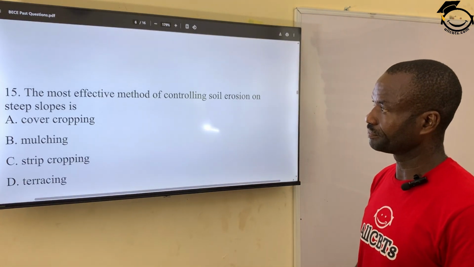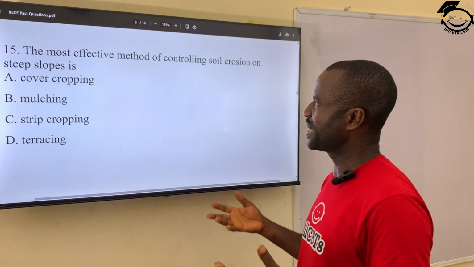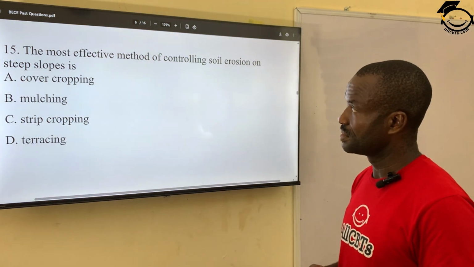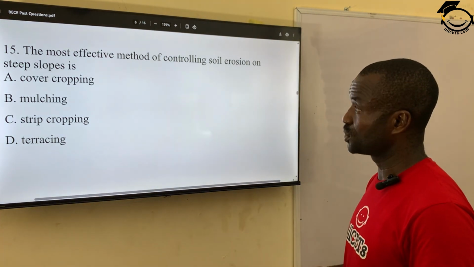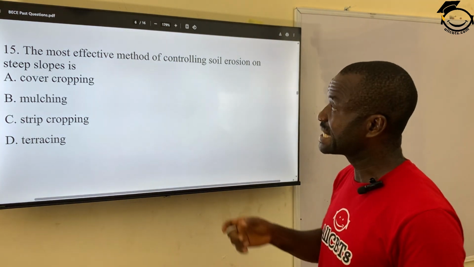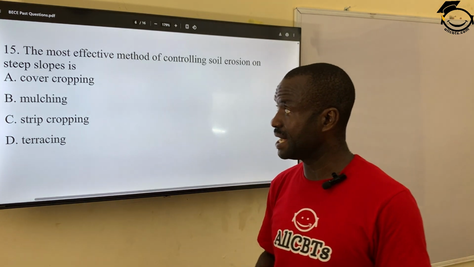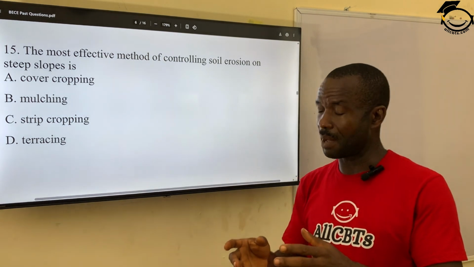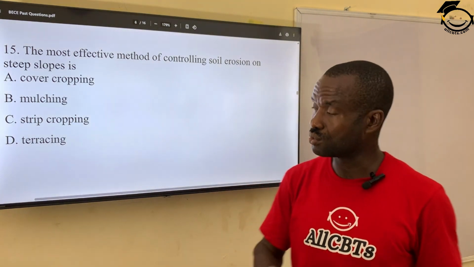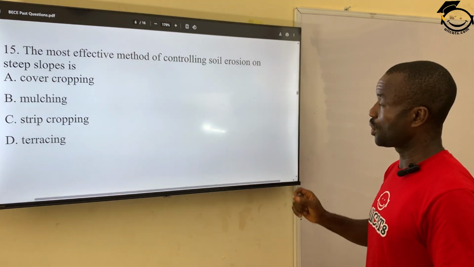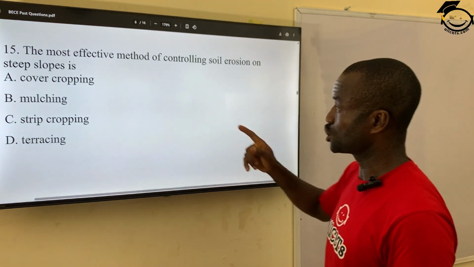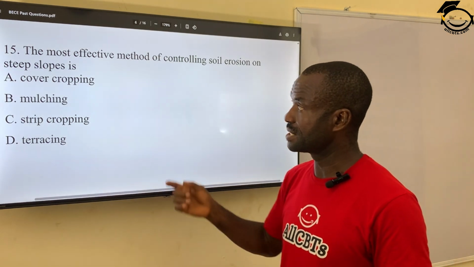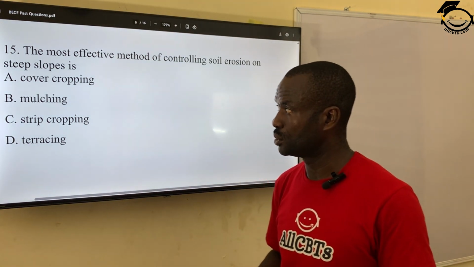Question 15. The most effective method of controlling soil erosion on steep slope is A, cover cropping, meaning when you are trying to reduce erosion on a steep or sloping land surface is A, planting cover crop, no.